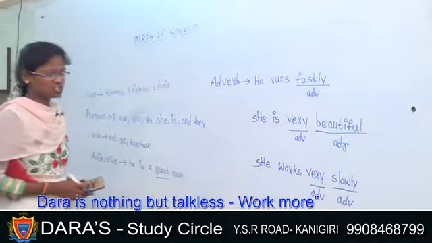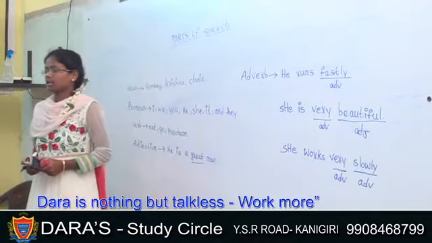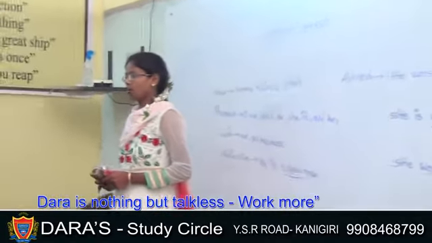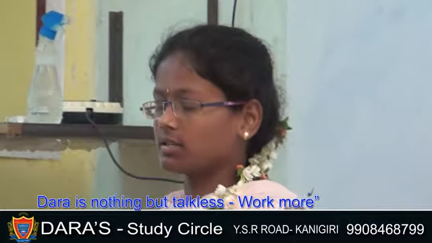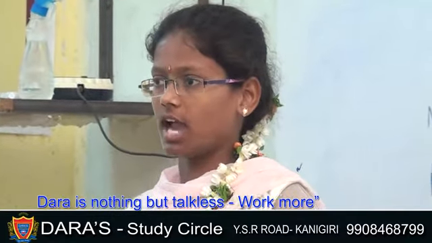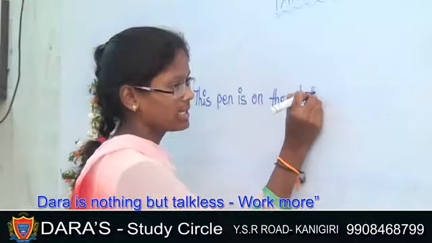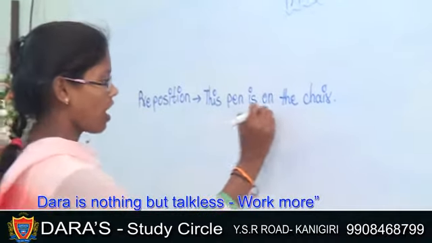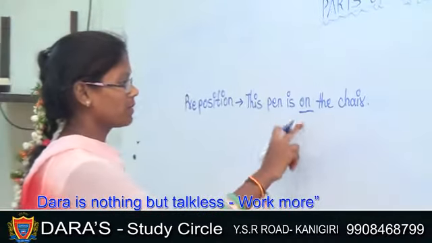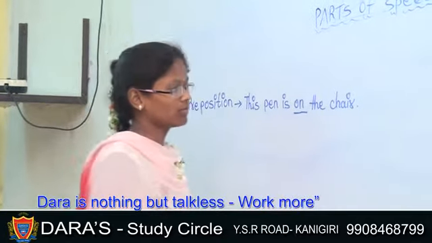Next one, preposition. Preposition means it comes before a noun or a pronoun, and it is a term derived from Latin words pre plus position. For instance, this pen is on the chair. On is preposition. The preposition is followed by a noun.